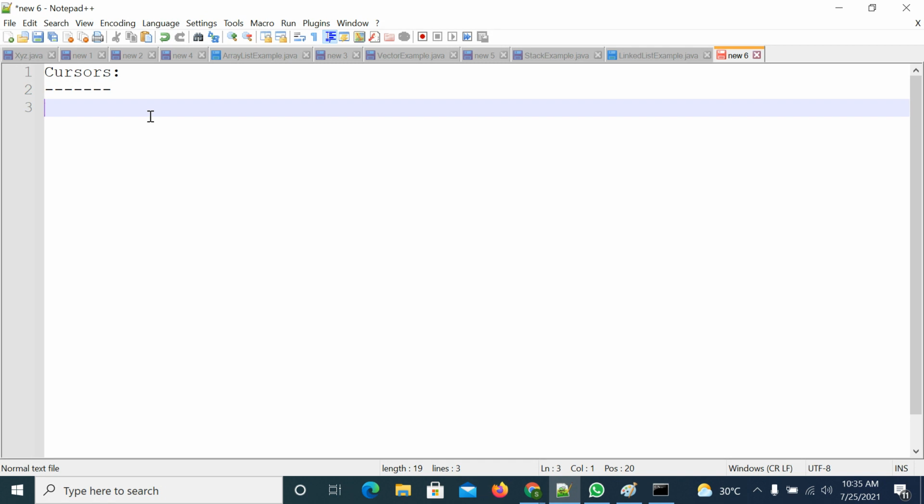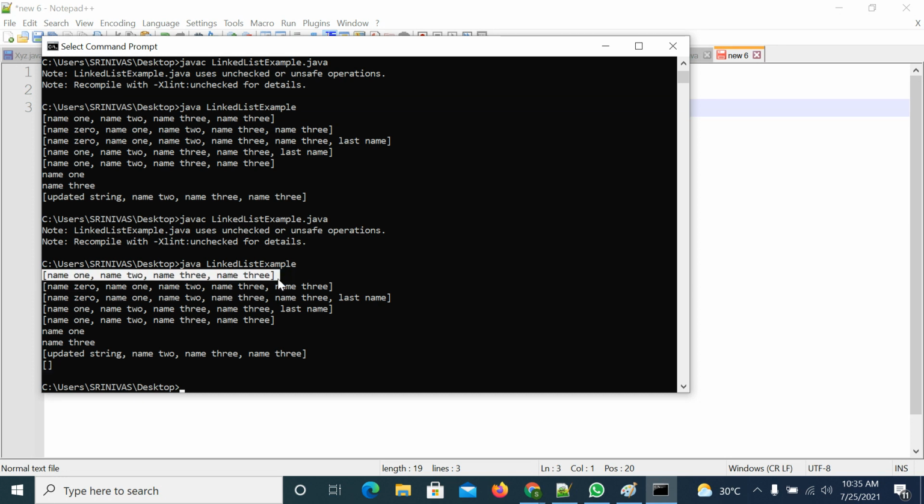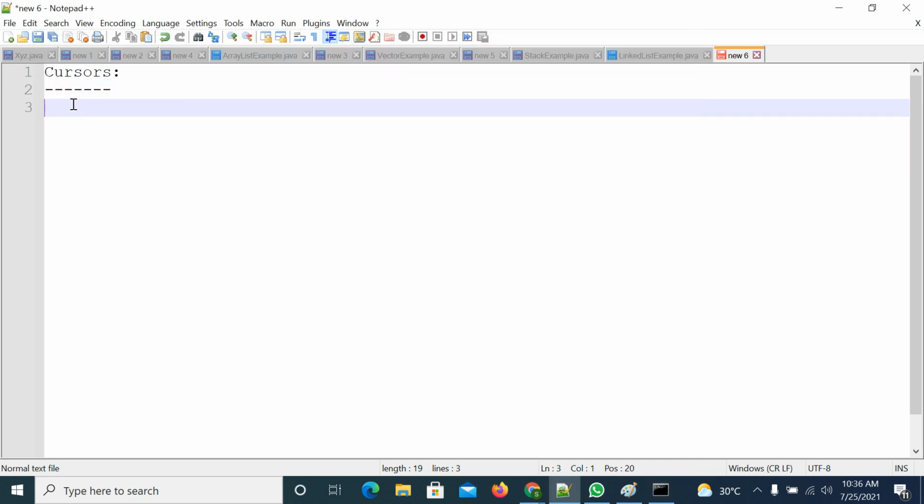Whenever I am trying to see what content is there as part of any object, I am printing the reference. If I print the reference, it is printing the data in this way, right? All the data it is printing. If you don't want all the data, and you want to see some particular data, you want to visit one by one, then printing the reference does not make it possible to visit the data one by one. So to visit the data one by one, you must use the cursors concept, right? There are three types of cursors in Java, and these are used to retrieve the elements of a collection one by one, right?